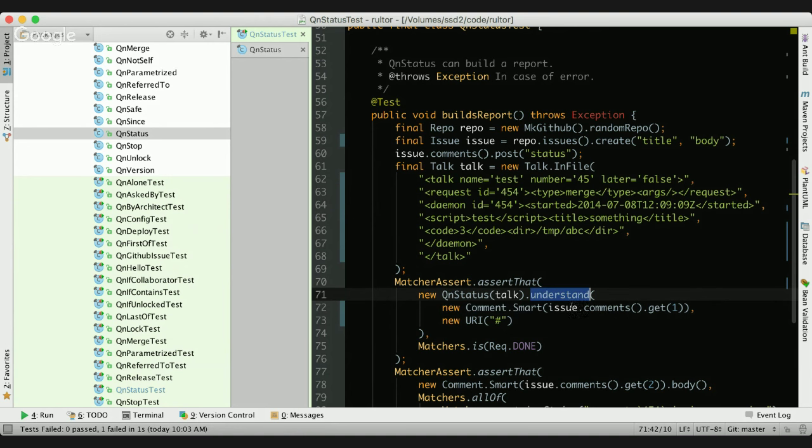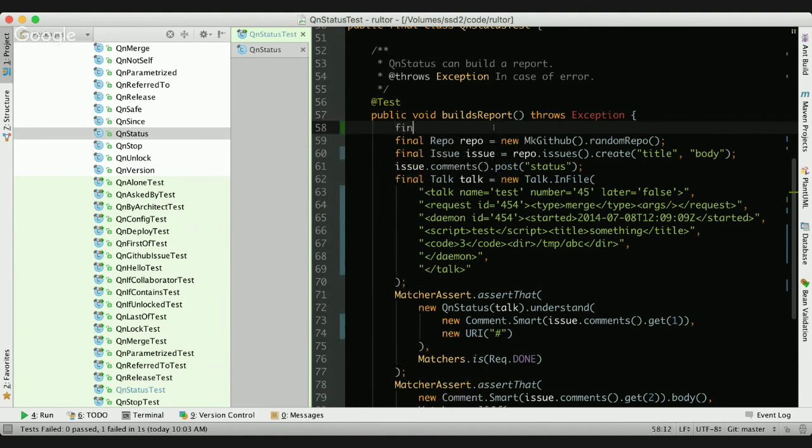So how do I create this? Where did I get the issue? Let's look up. This is how it works. So first of all, I create an instance. I can make it longer to be more clear. So first of all, I create an instance, a mock version of GitHub.